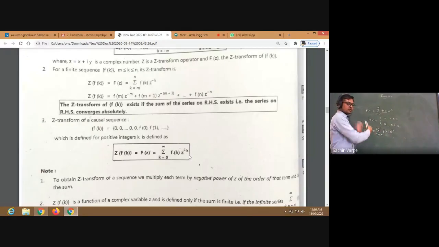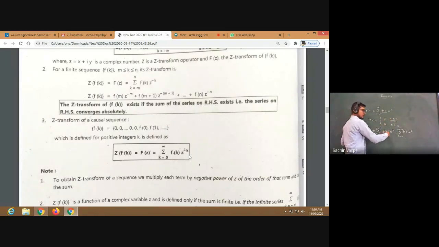Negative parts means minus infinity to minus 1, isn't it? Plus summation k from 0 to infinity, f of k z raised to minus k. Here at the negative positions, f of k is defined to be 0, right?